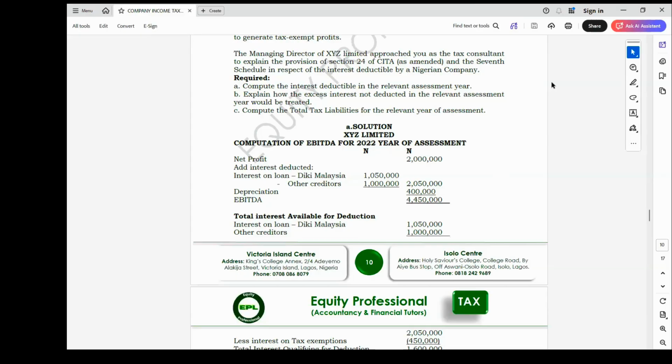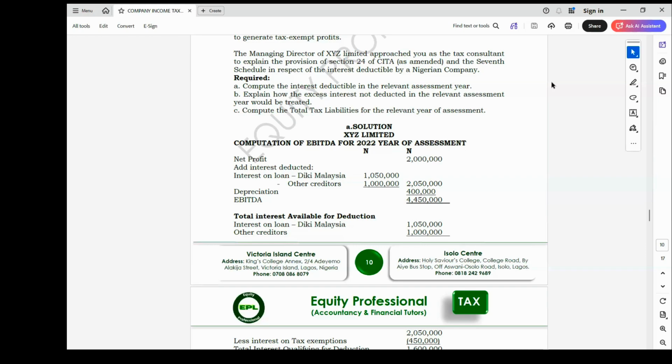It cannot be more than the EBITDA, and even if it is, that means the company is going to make a loss. So somebody asked a question: by the time you calculate the 30%, it happens to be more than the total interest.